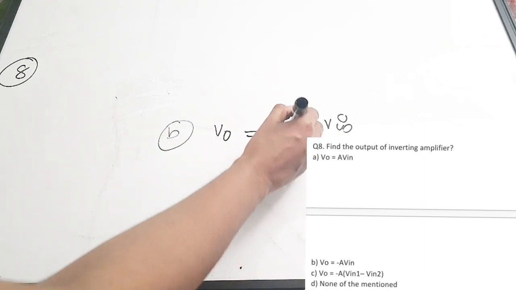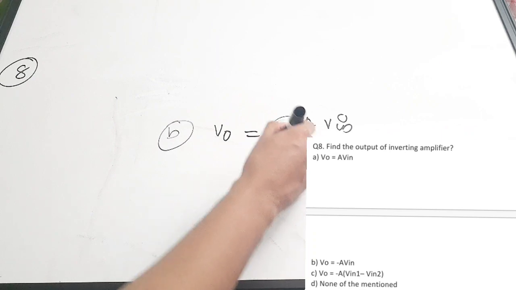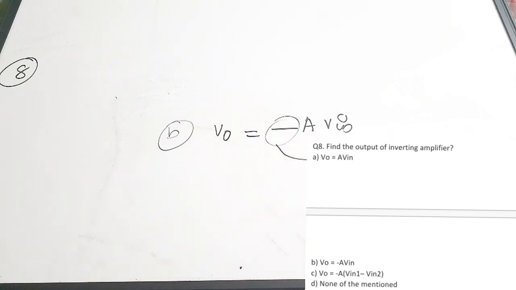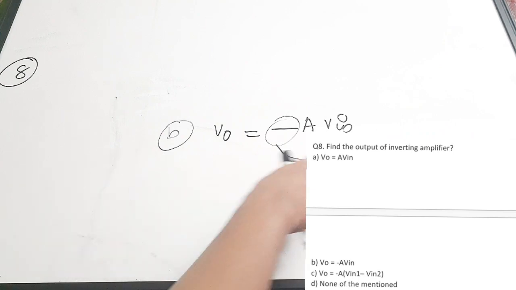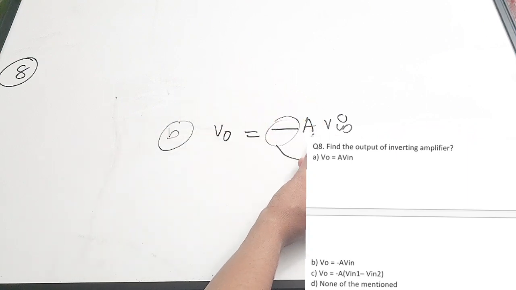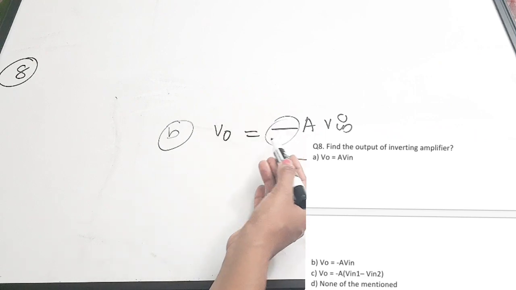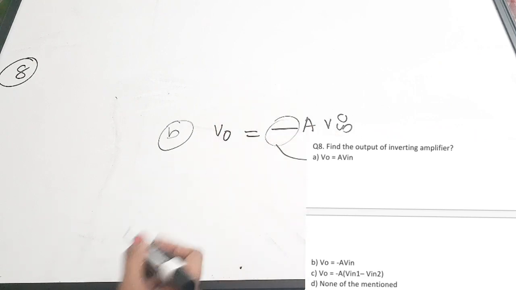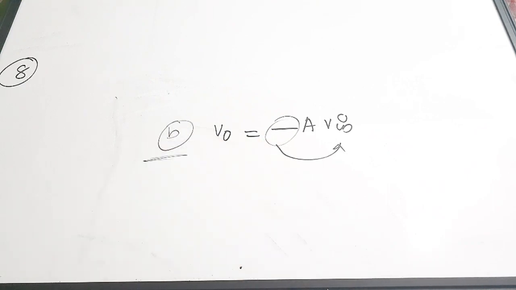So this negative indicates that the output is 180 degree out of phase with the input. I hope it is clear that you take your input and multiply it with the gain, and the negative indicates that the output is 180 degree out of phase with the input. So the correct answer is option B.